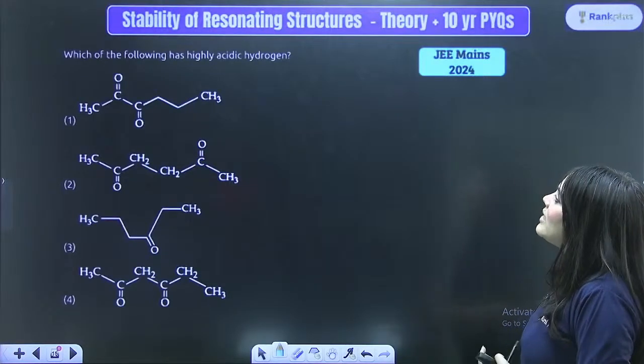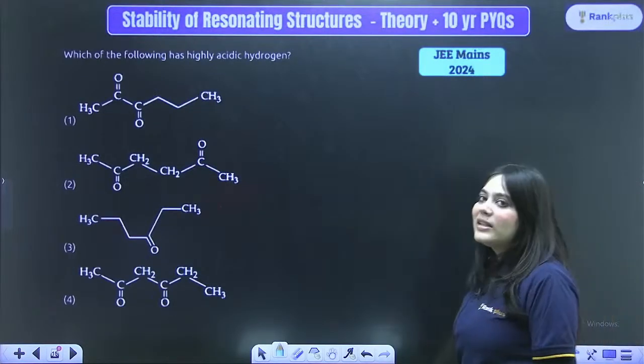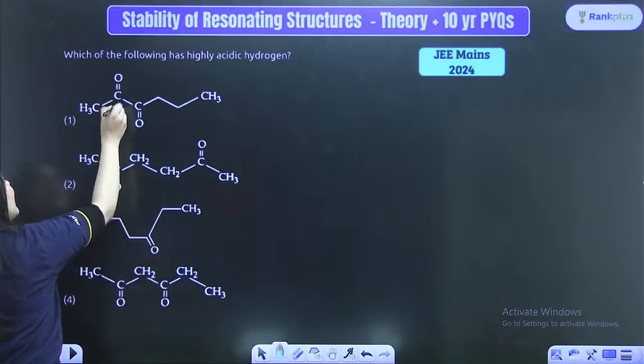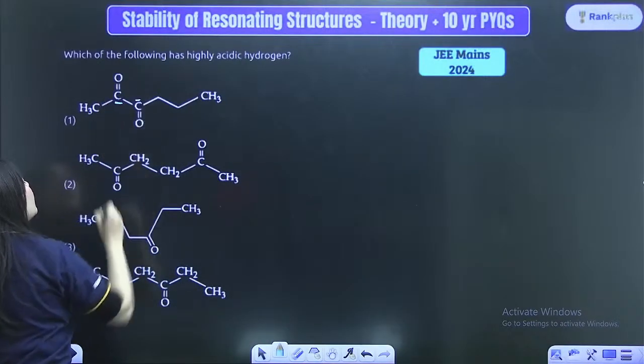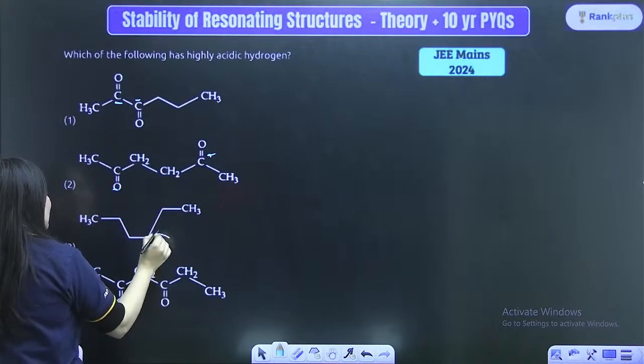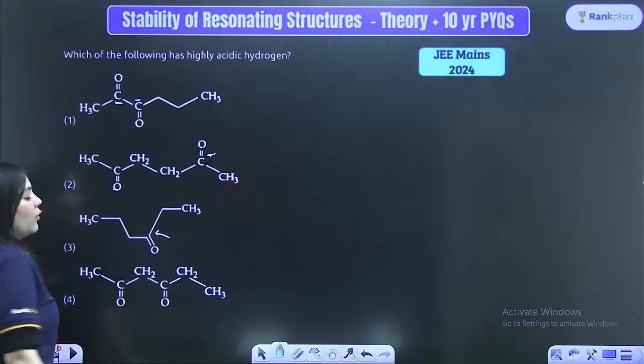Which of the following has the highest acidic hydrogen? Once again, look at the options, scan the options. Can you see that here once again a CO group is present. Here a CO group is present, CO group is present. Here once again a CO group is present. Here once again a CO group is present.